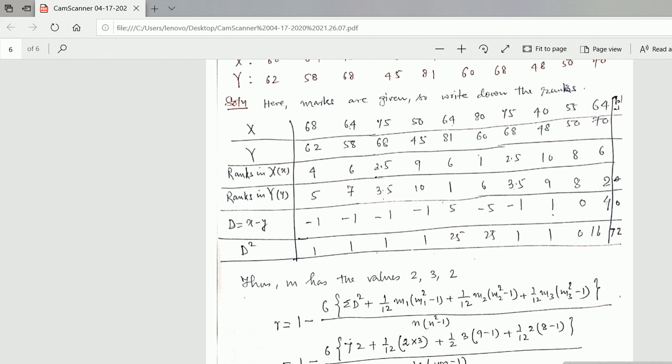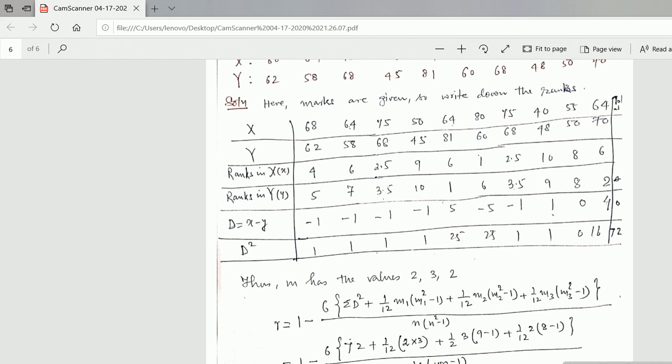It is 64, 64, 64. Three persons have got the same marks. So these will be fifth rank, sixth rank, and seventh. Now you have to add these numbers 5, 6, and 7. So 5 and 6 is 11, and 7 is 18. Divide by 3, you will get 6. So at rank 5 the value is 6, again here 6, that is the 6th rank, and the 7th also has 6.